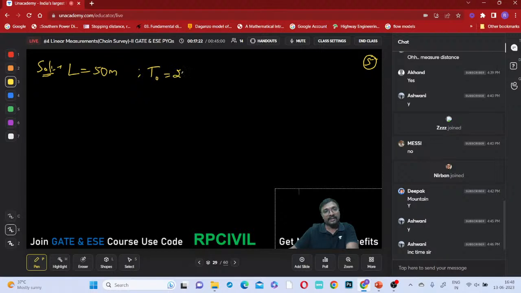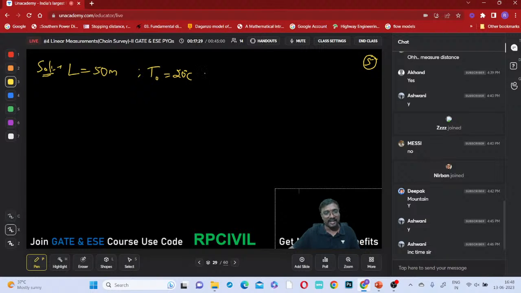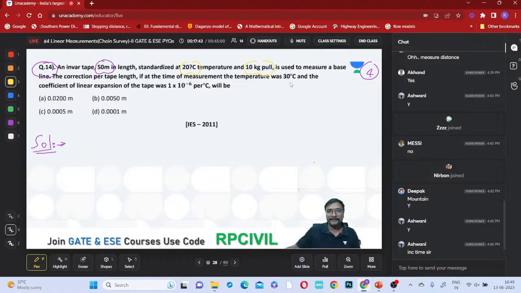That is 20 degrees centigrade, right? And 10 kg pull. What is the standard pull? If you observe this P naught or this PS will be equal to 10 kg. So we have to consider 10 kg. Suppose that 10 kg is not given in the question, how many kgs should we consider as the standard pull? It is used to measure the baseline.